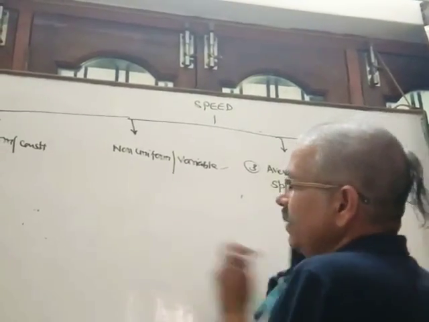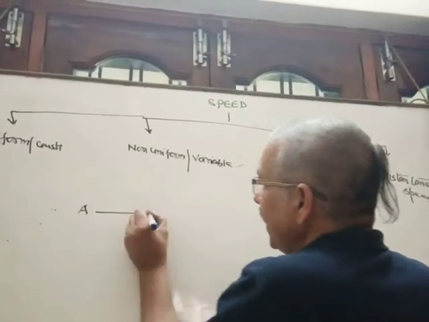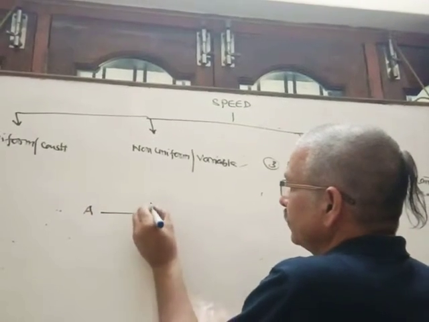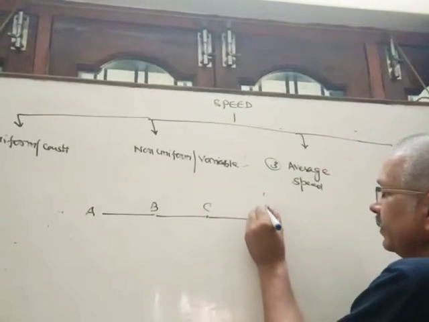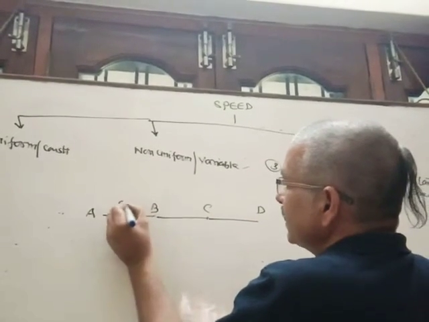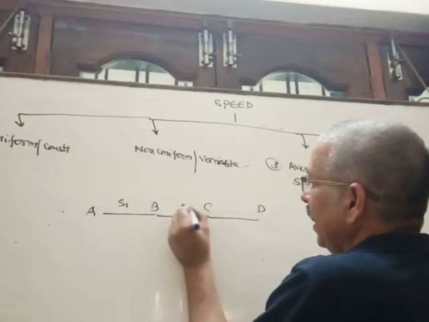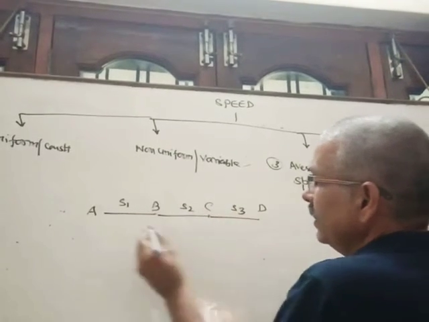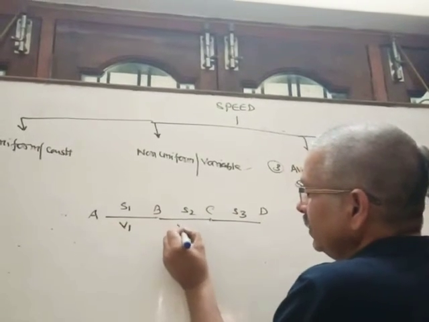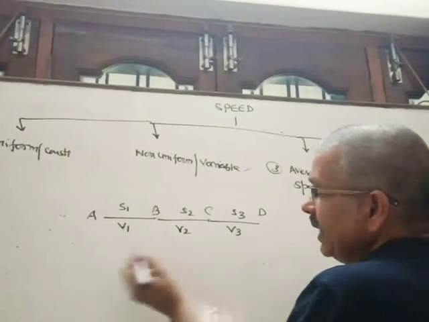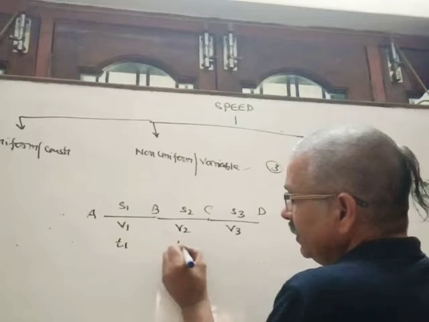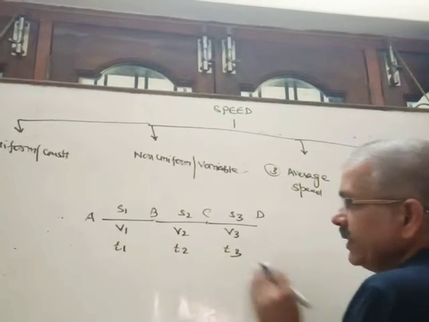Suppose the body moves from A to B, then B to C and C to D, covering distances S1, S2, S3 with speeds V1, V2, V3 and times taken T1, T2, T3.